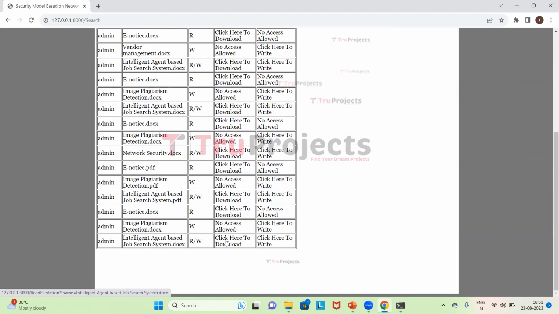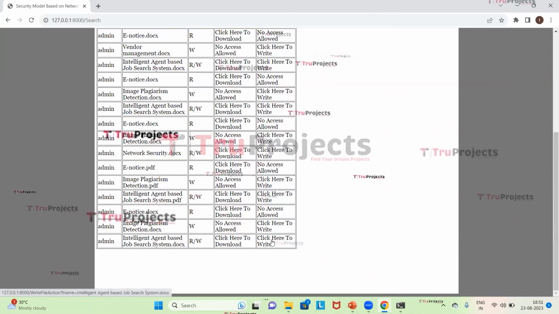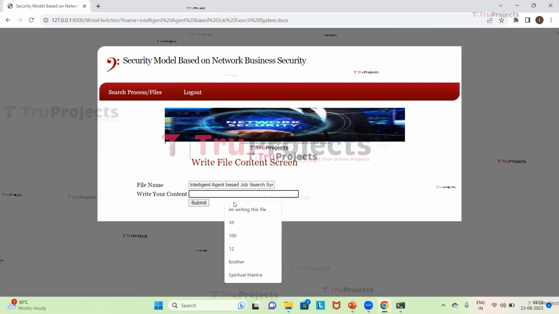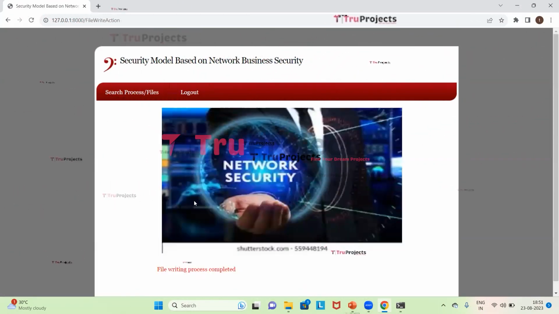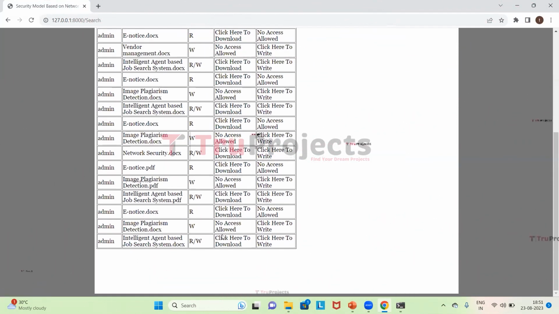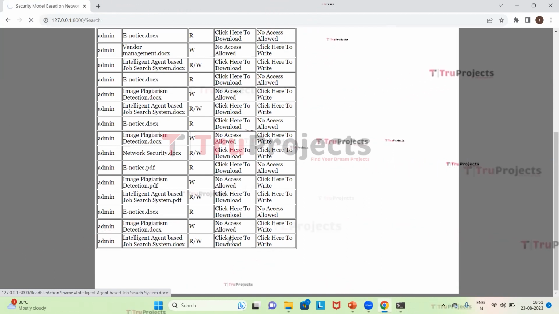So by clicking on this button, he will be able to download, and by clicking on this button, he will be able to write. So first I'll click on the button, click here to write so that we can edit it, and click on submit. Here file writing process is completed. Now I'll download the file.